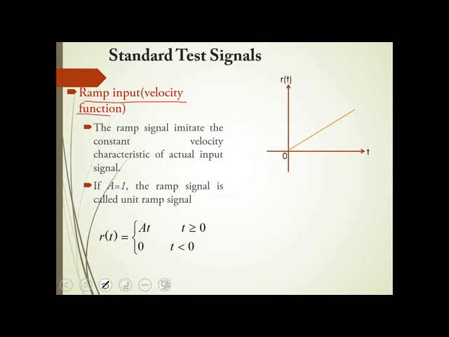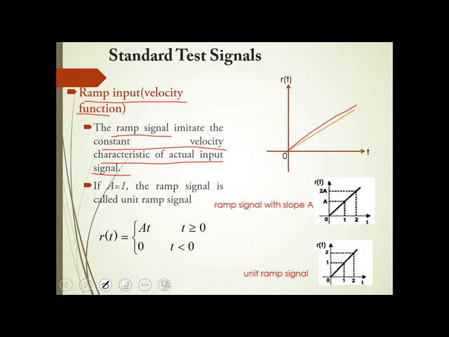Next is the ramp input, or the velocity function. Whenever you consider the input under your practical system as a constant velocity, you consider a ramp signal here. So the ramp signal imitates the constant velocity characteristics of the actual input signal. You know the ramp signal increases like this. If it has a slope A, then we treat it as A into t for all values of t greater than 0, and 0 for t less than 0. If A is equal to 1, you have this particular characteristics.